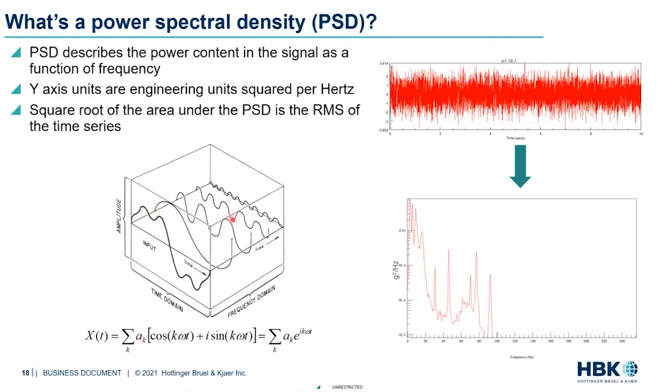Can we sum up many of these to represent this signal? Any sine wave that has got a significant influence is going to have a big peaky response in the PSD profile. This figure on the right is basically G squared, which is the power content as a function of frequency.